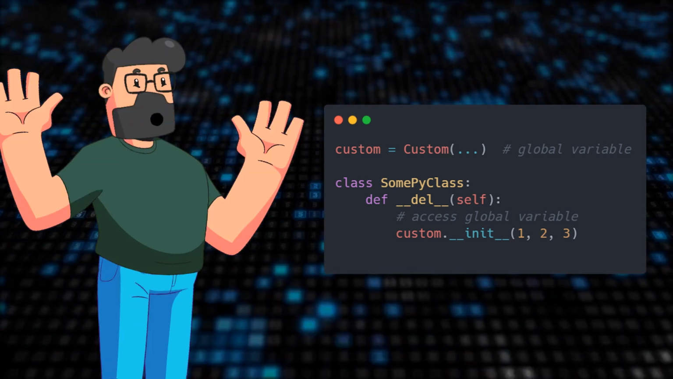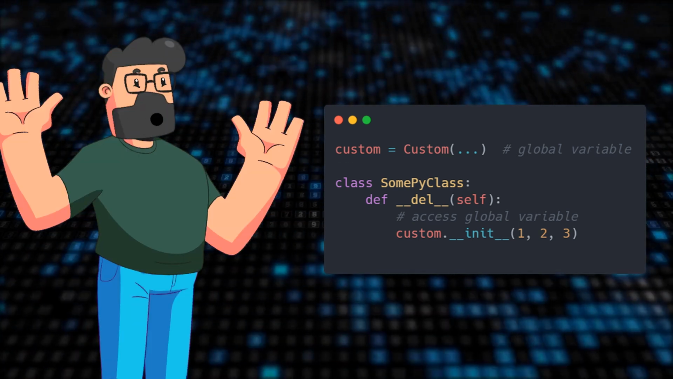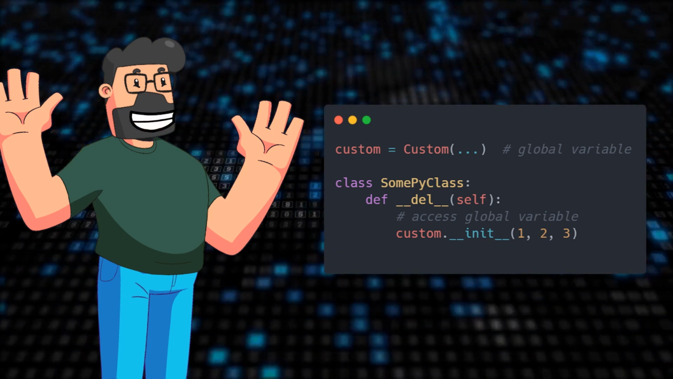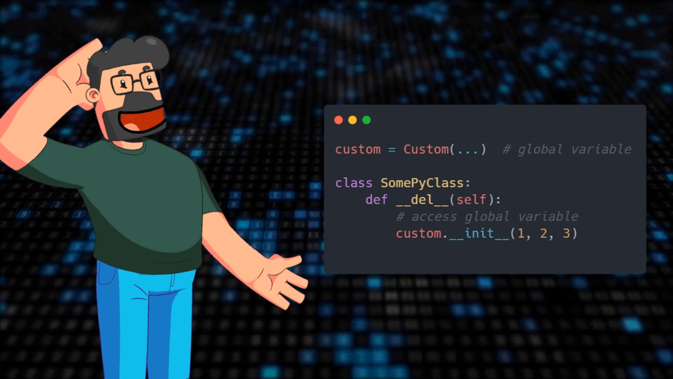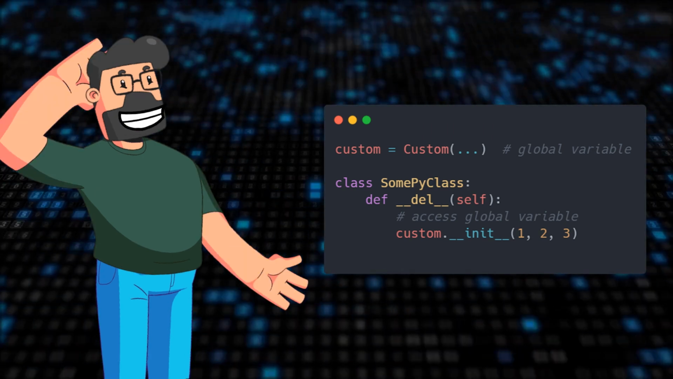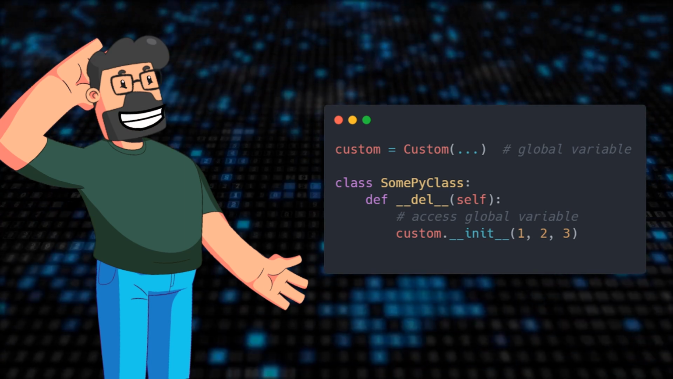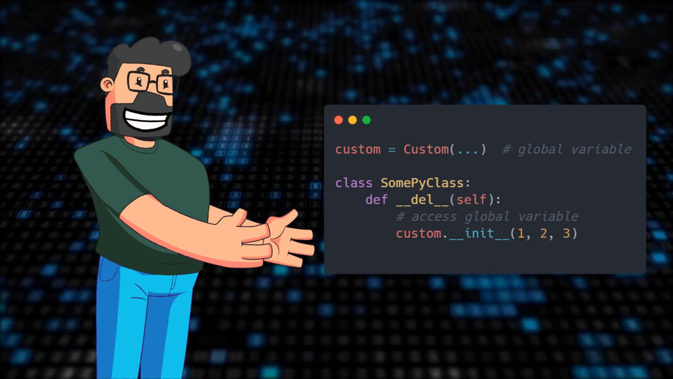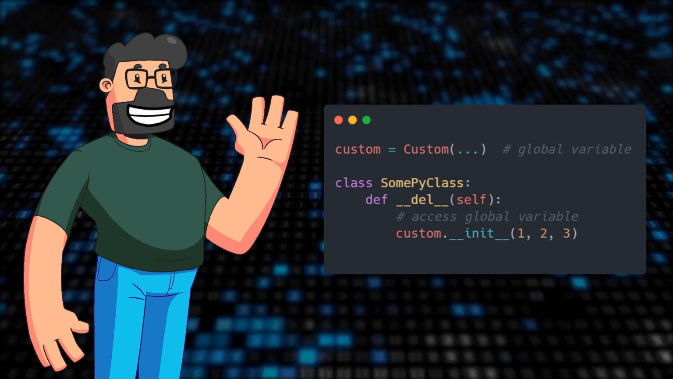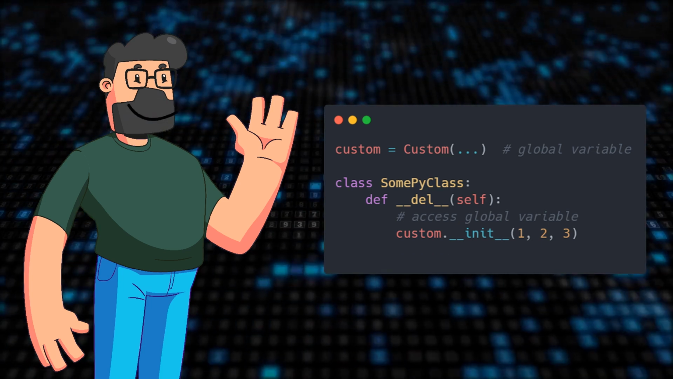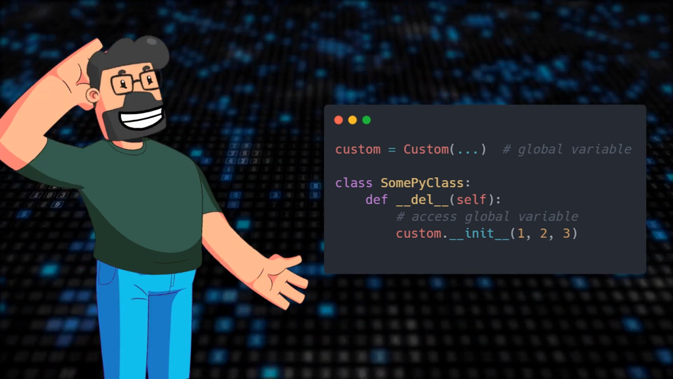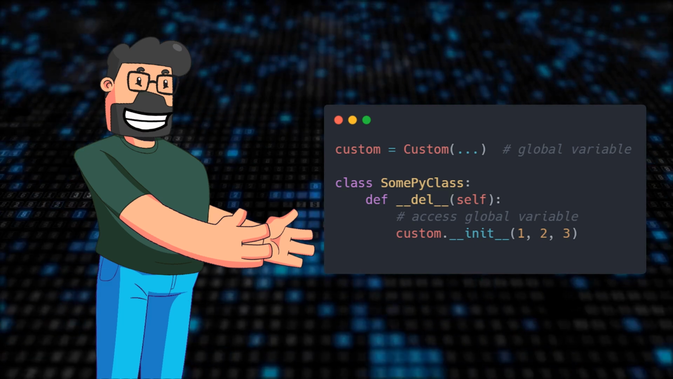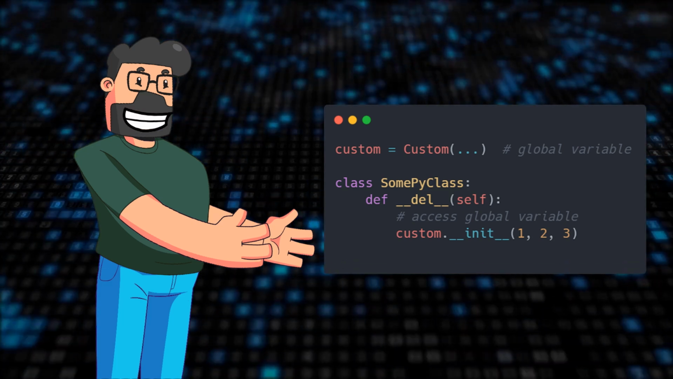Imagine we have a global variable custom and a class SumPy class with a destructor that accesses this global variable and triggers its initialization method. If the member first of the custom instance is an object of SumPy class that gets destructed during the initialization process, it can lead to reference counting errors. This occurs because the destructor triggers the custom __init__ method recursively, causing incorrect reference counts and memory management issues.